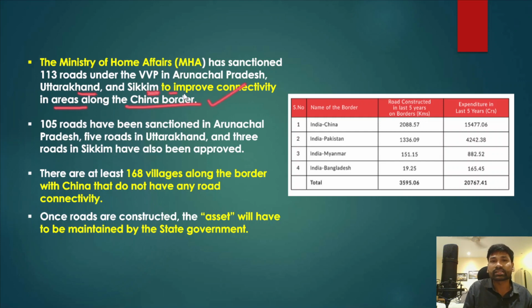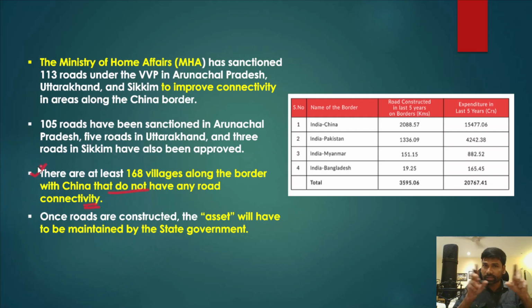So this essentially focuses on improving the connectivity along the China border. However, 105 roads have been sanctioned in Arunachal Pradesh, and 5 roads in Uttarakhand and 3 roads in Sikkim have also been approved under this Vibrant Villages program. However, there are at least 168 villages along the border with China that do not have any road connectivity.